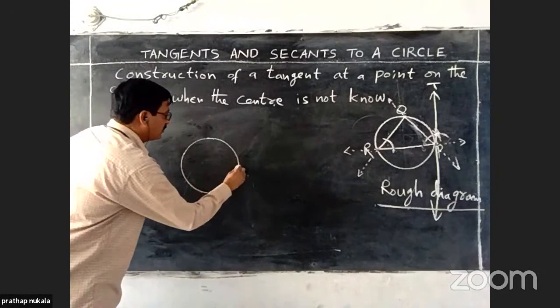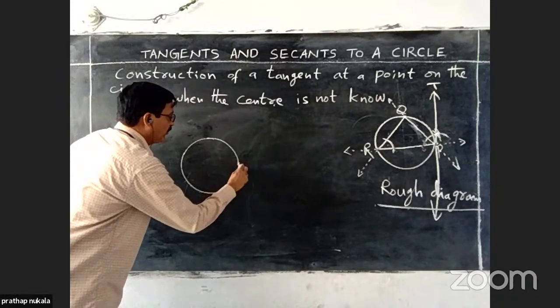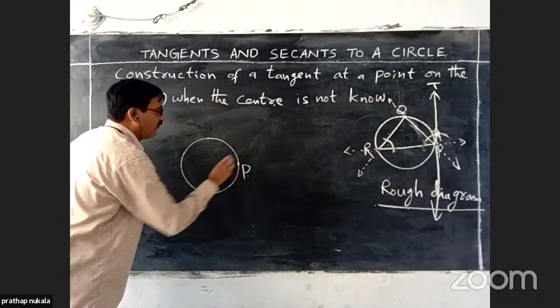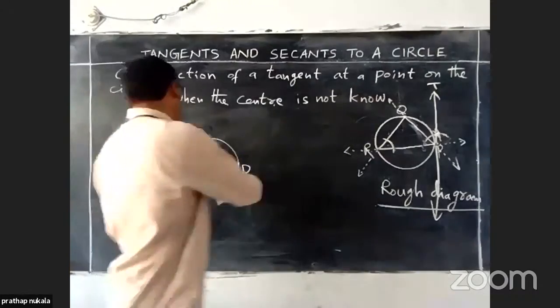Now, locate a point P here. Draw from this point a chord.